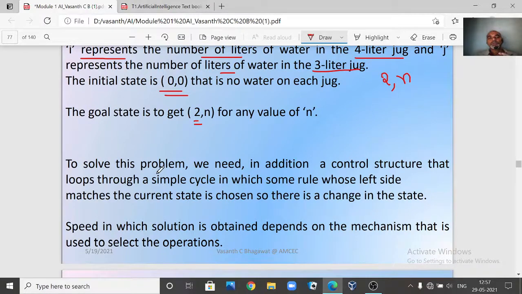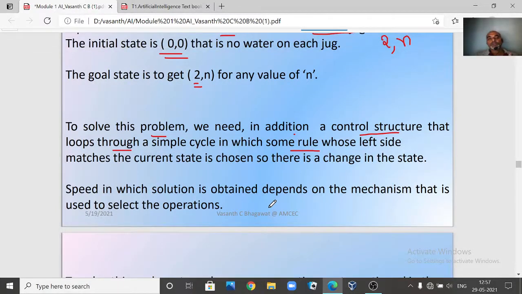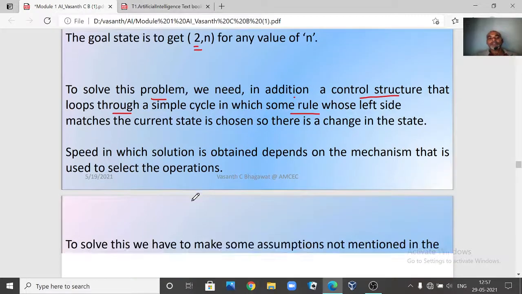Now to solve this problem we need, in addition, a control structure, which loops through a simple cycle by applying some rules. So this control structure will be having rules. Later we will discuss what the control structure is. When you use a proper control structure, you can get the solution very fast.